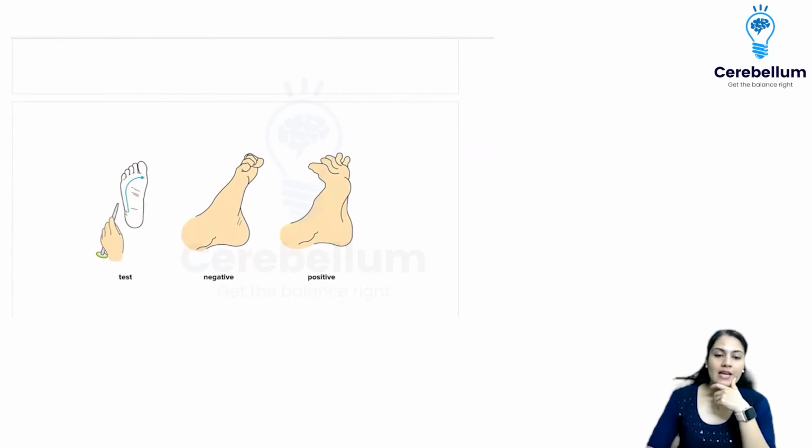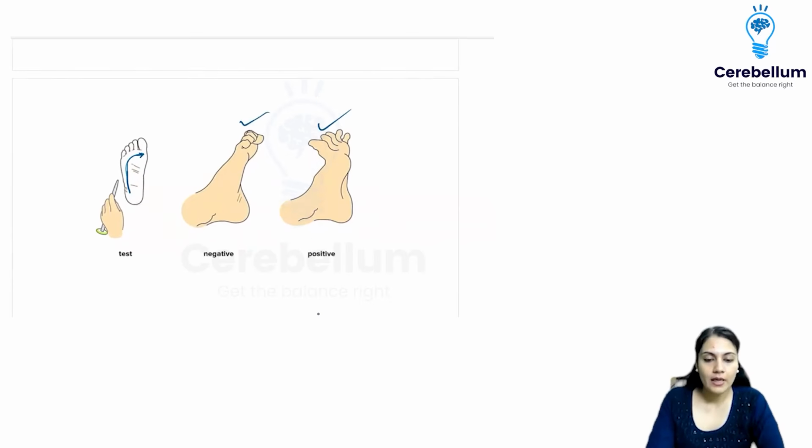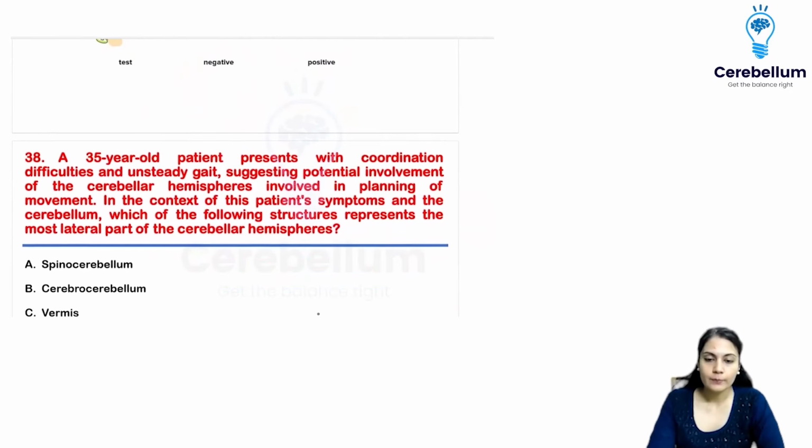Babinski sign: if you strike the sole of the foot of a person in this direction, upward and medially, normally you should see the plantar flexion and the toes coming together. But if the patient is having upper motor neuron lesion, you're going to have the Babinski positive, that is dorsiflexion of the thumb and fanning of the toes. That means the toes will fall apart.